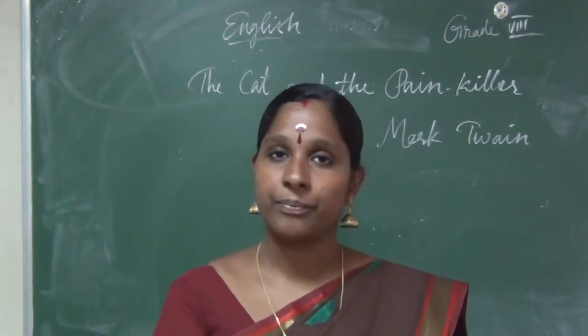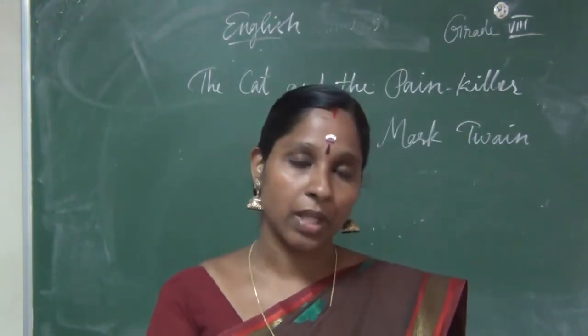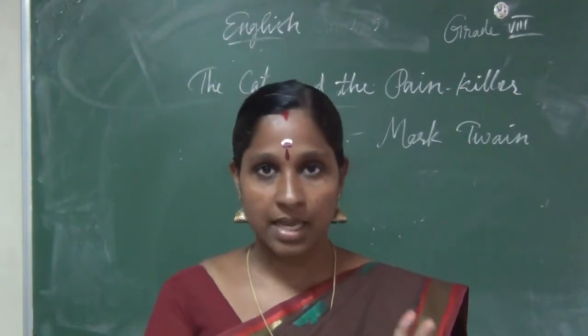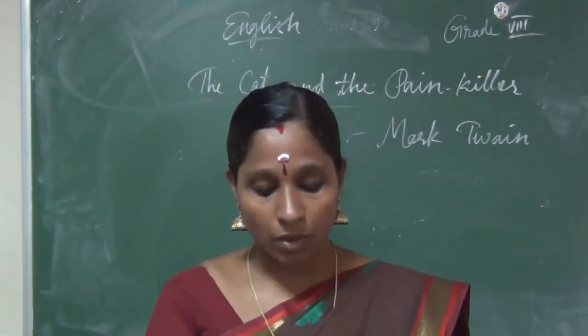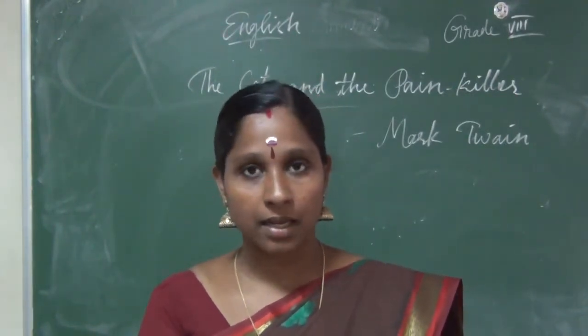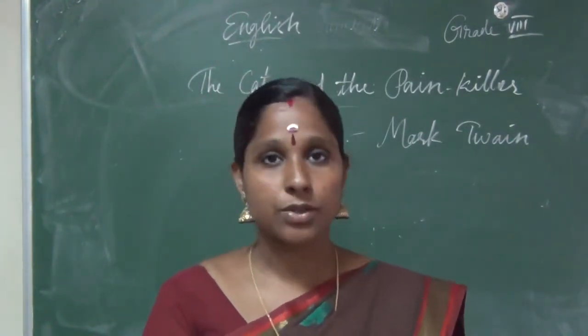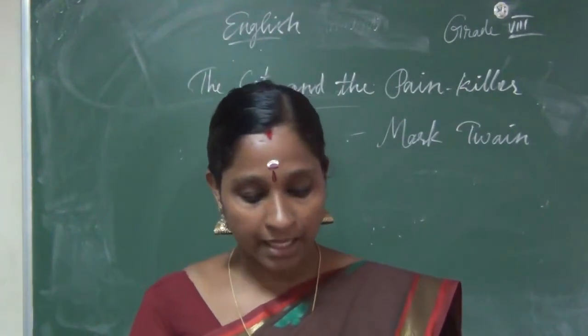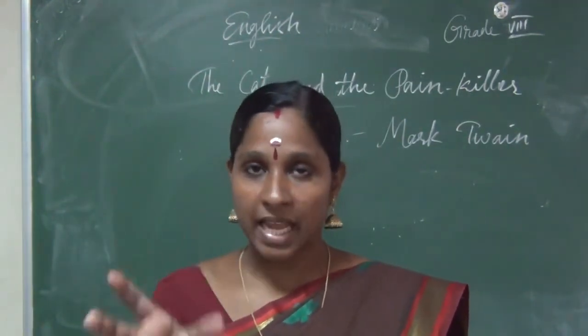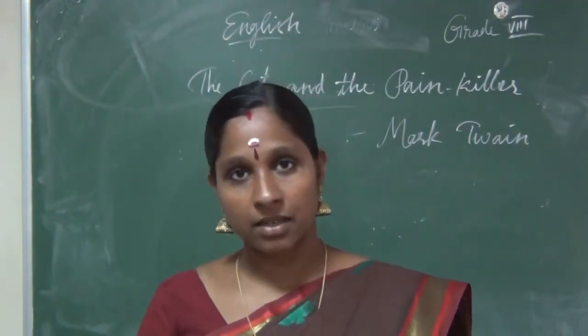Tom Sawyer hated going to school and was bored, so with his two other friends, Joe Harper and Huck, he planned to run away to an island in the Mississippi. There was an island named Jackson's Island.